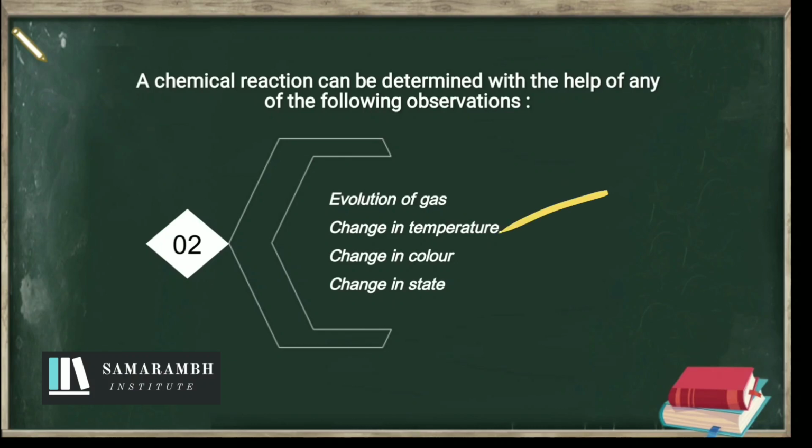Change in temperature: in the chemical reaction between slaked lime and water, this is an exothermic reaction and heat is evolved. Change in color: in the chemical reaction between potassium permanganate and citric acid, you can see the color change from purple to colorless. Change in state: conversion of water into steam is the best example of change in state.